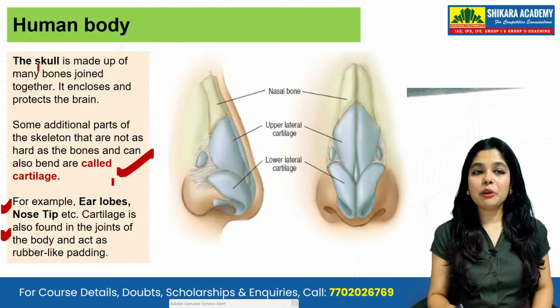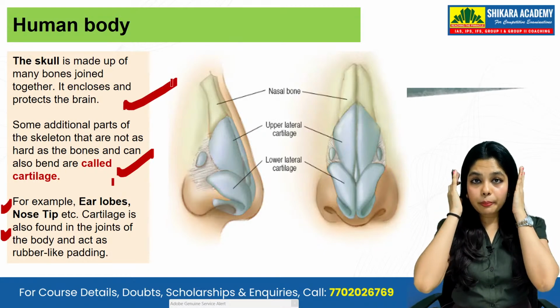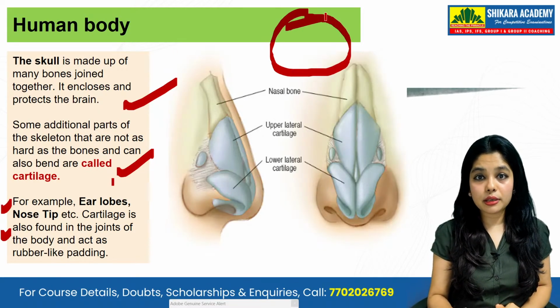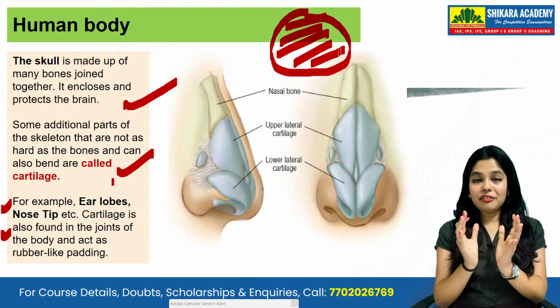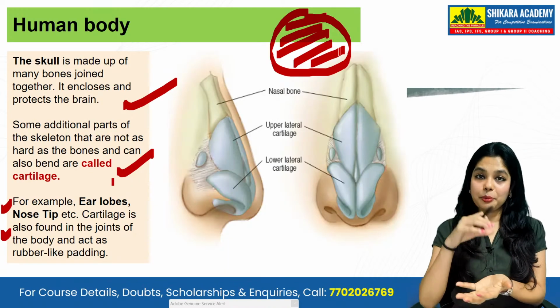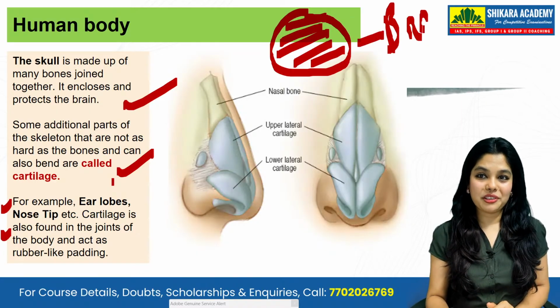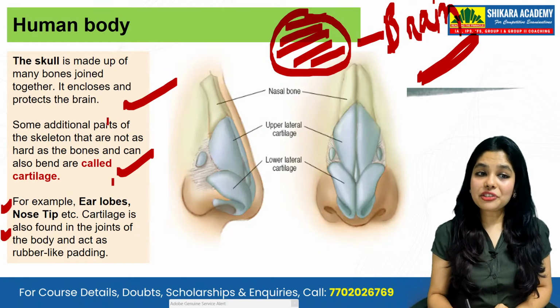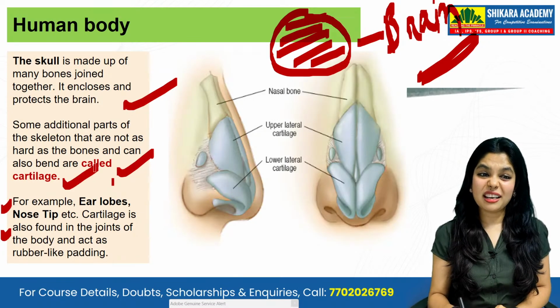The skull is made up of many bones joined together. It encloses and protects the brain. So the whole human brain is protected under your skull, isn't it? The skull, which is not moving, is protecting one of the most important organs, your brain. Understood? Some additional parts of the skeleton that are not as hard as the bones are called cartilage.